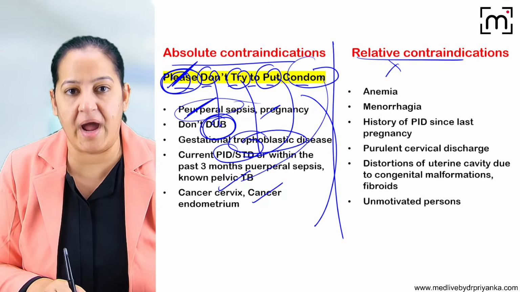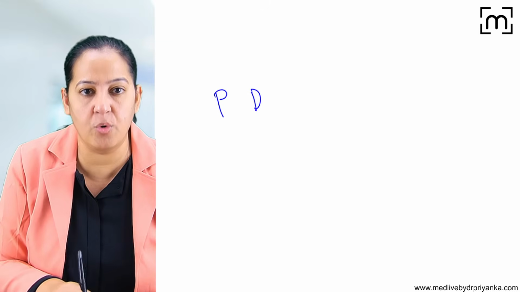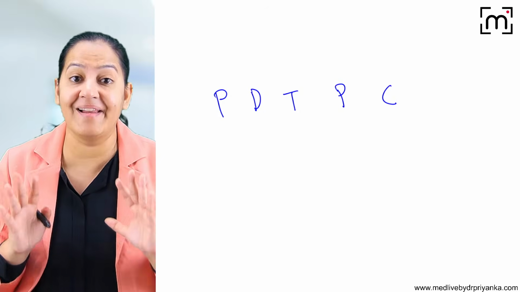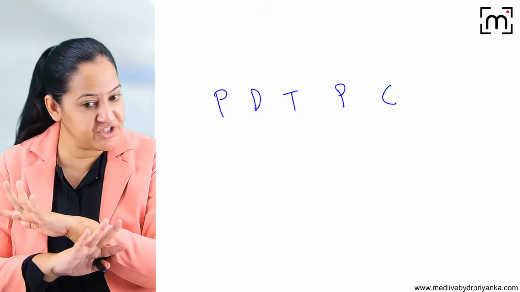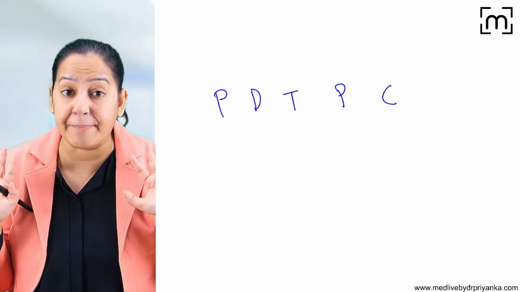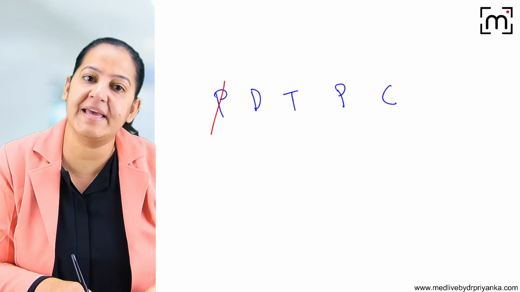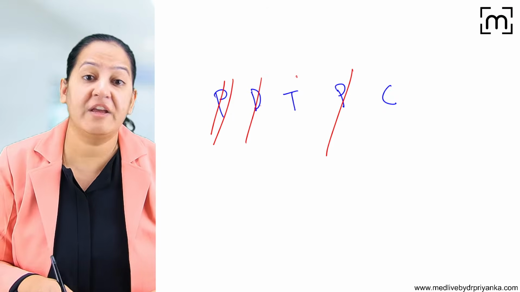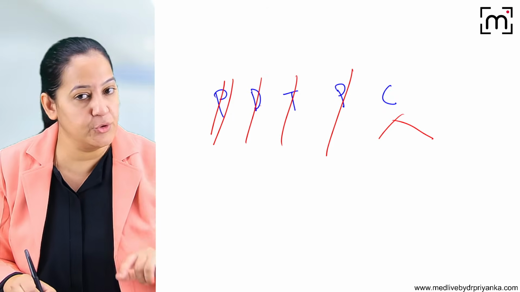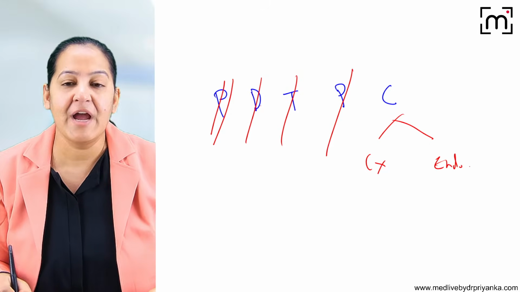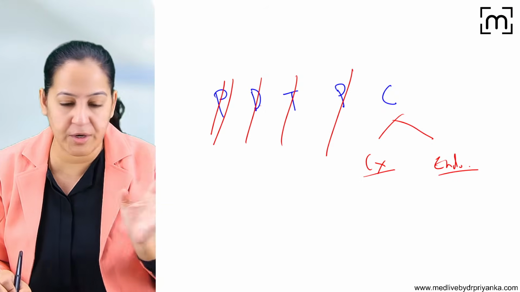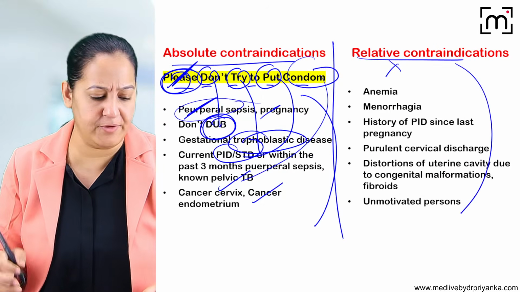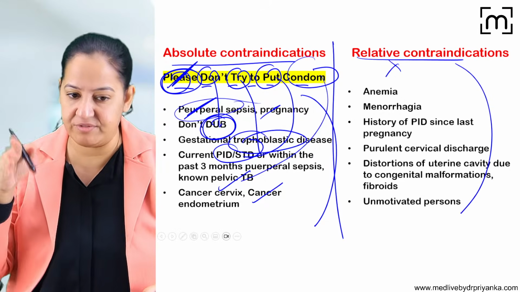So please don't try to put condom. You can make some other mnemonic also. That's a mnemonic. Learn the 5 contraindications during which IUCD cannot be used. The absolute contraindication. P for pregnancy as well as puerperal sepsis as well as PID. 3 P are there. Okay. D for DUB. T for trophoblastic disease and 2 cancers, cervix cancer and endometrial cancer. If it is a cervix cancer or uterus cancer, you cannot insert IUCD. So that is the absolute contraindication. Read relative contraindication by yourself. No need to learn. You have just a look on them.